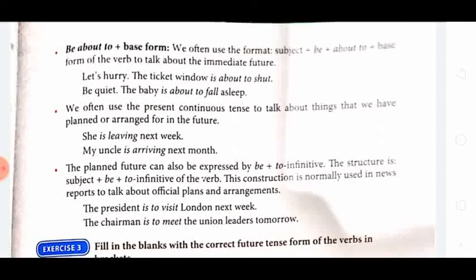Let's hurry. The ticket window is about to shut. Just in the next moment the ticket window will shut, so let's hurry. Be quiet. The baby is about to fall asleep.